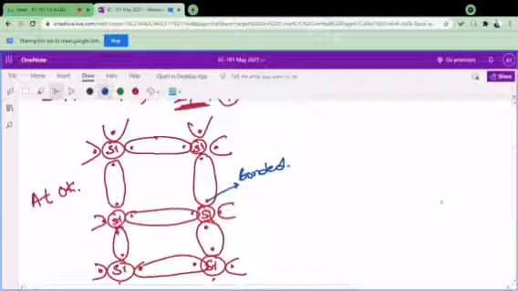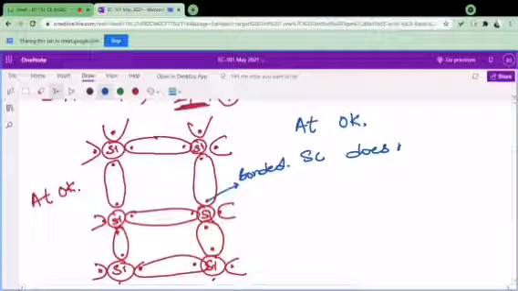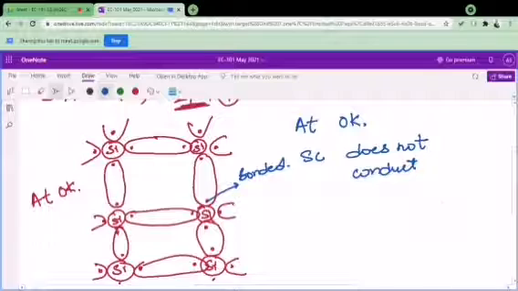It means at 0 Kelvin your semiconductor does not conduct, it will not conduct at all. It is a perfect insulator at 0 Kelvin.